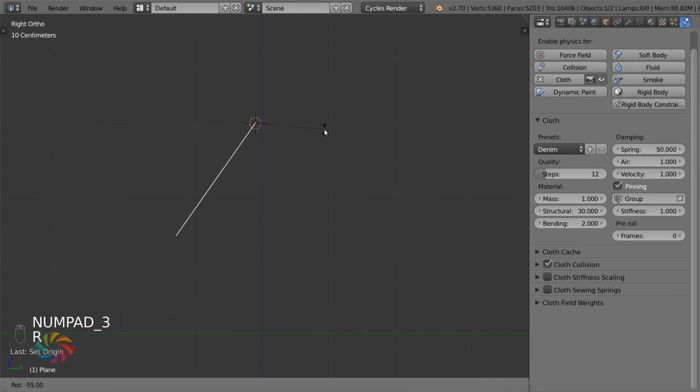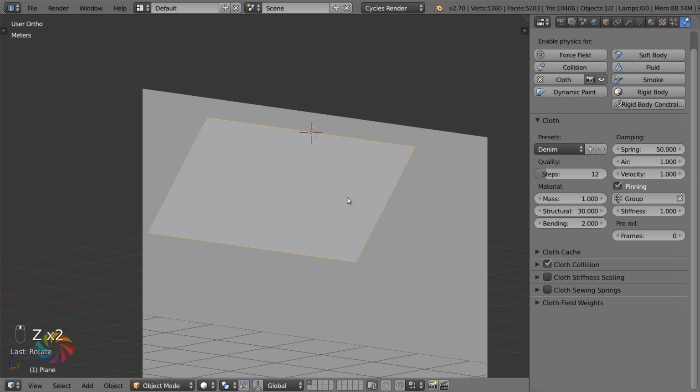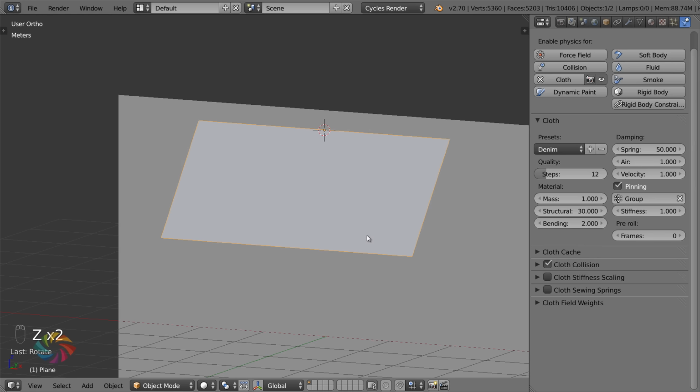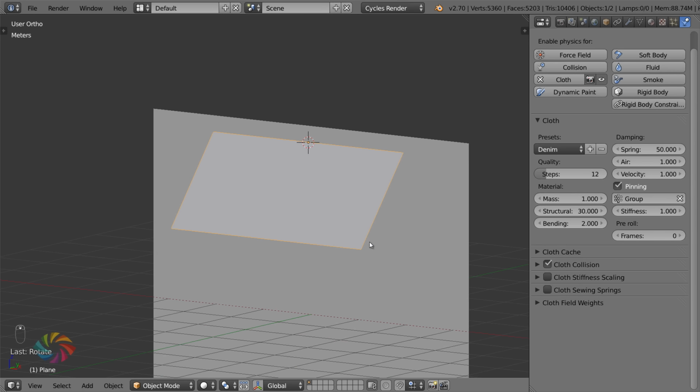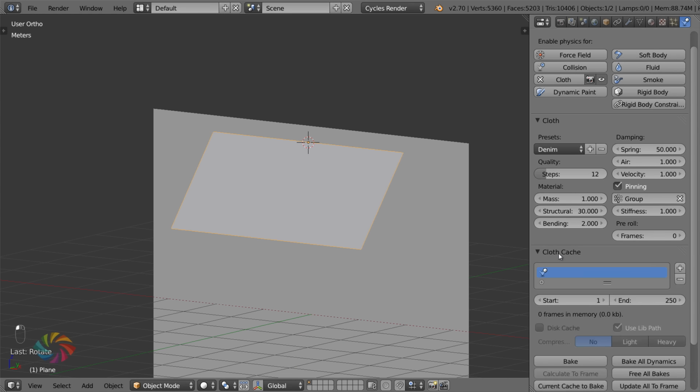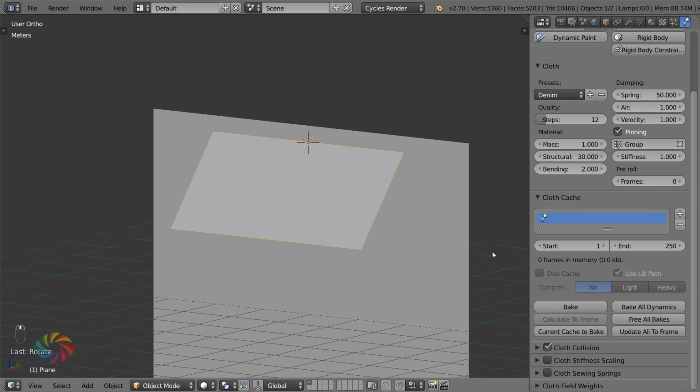So I'm sort of going to position it about there. So now the edges should sort of fold into itself, and it should come out with a nice result. So the only other value you need to adjust here before you do the baking is the cloth cache. So right here is the number of frames that it is going to bake, sort of how many it's going to animate, right? Now 250 is really too many.